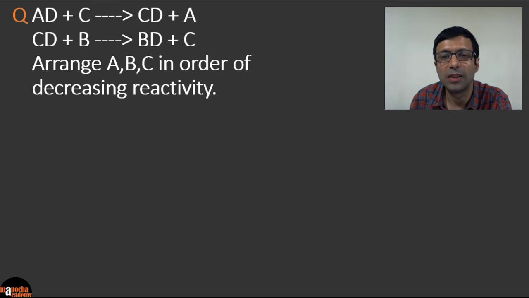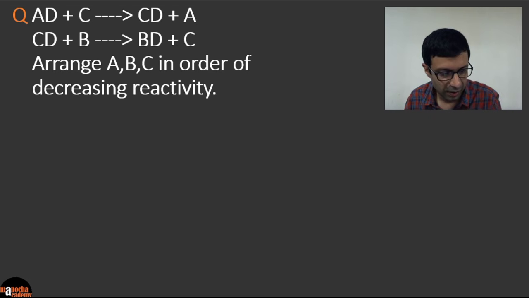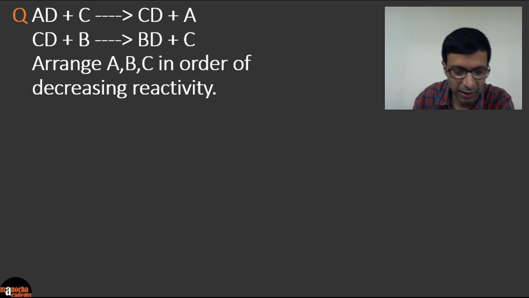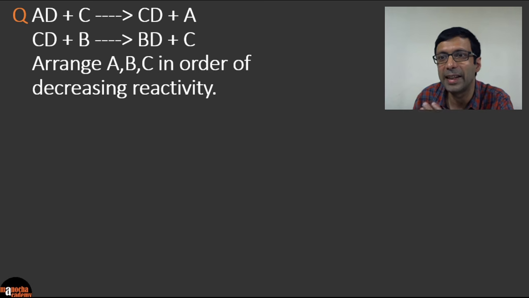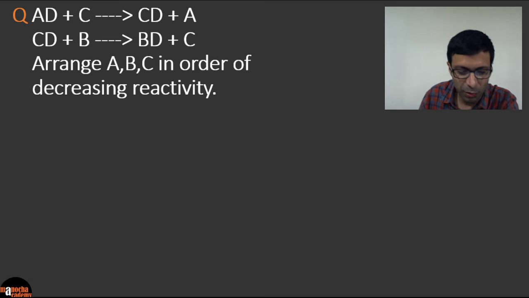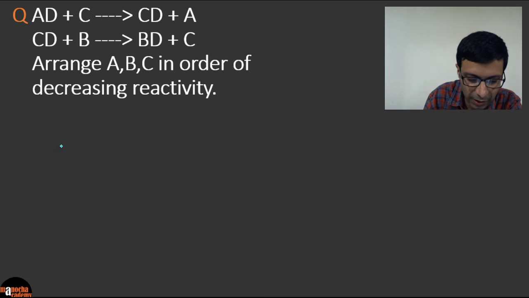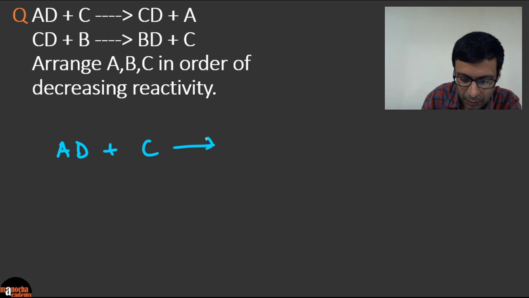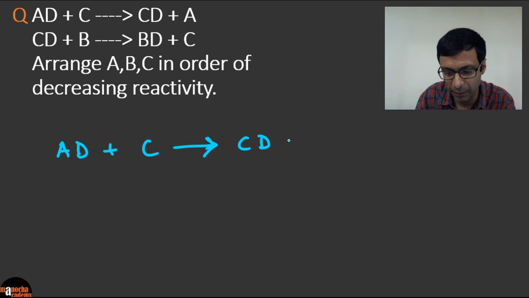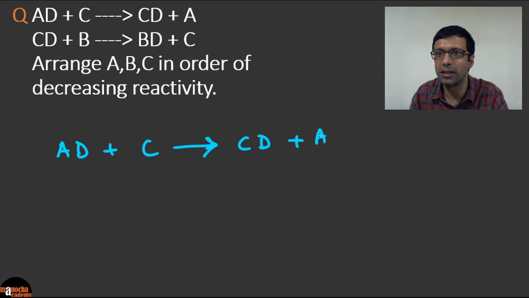So this question is, we have 2 reactions given in symbol form. AD plus C gives CD plus A. And CD plus B gives us BD plus C. So we need to arrange A, B, C in the order of decreasing reactivity. Okay, so this is an interesting question. If you look at the first reaction, let's write that down. AD plus C gives us CD plus A, right? That's our first reaction here.